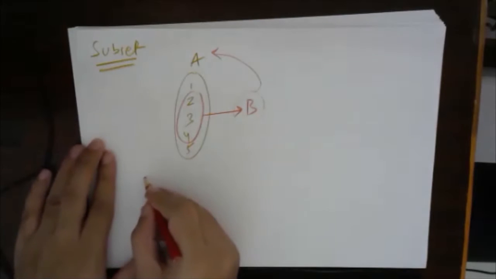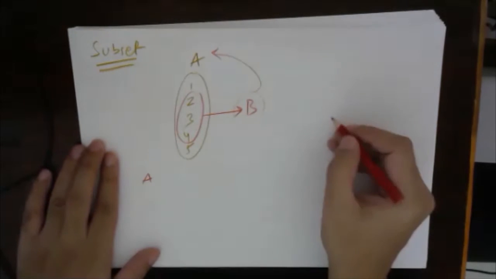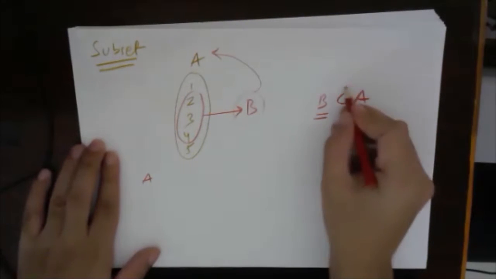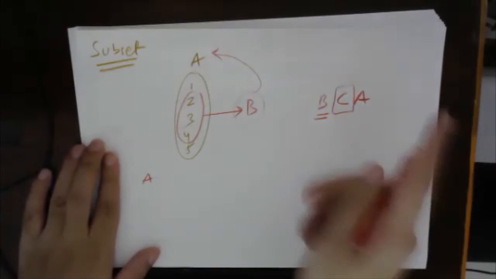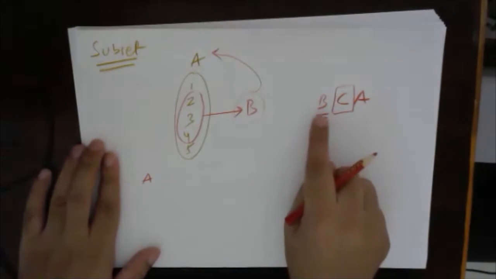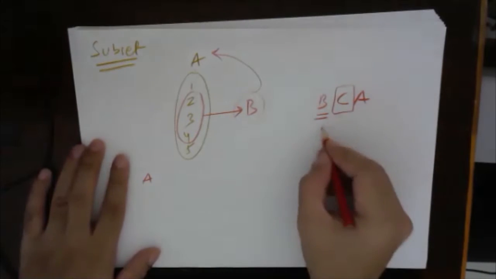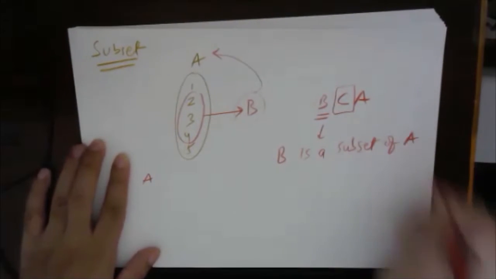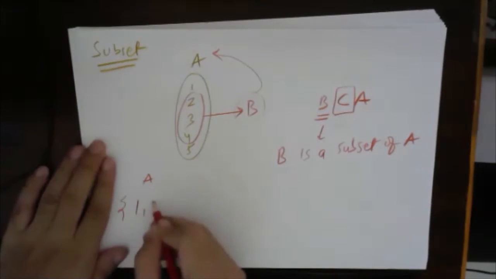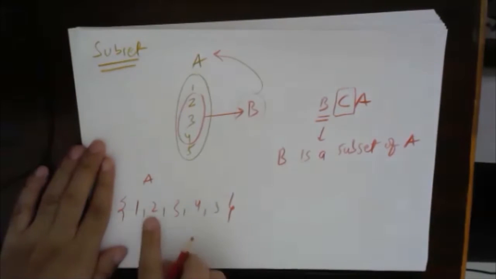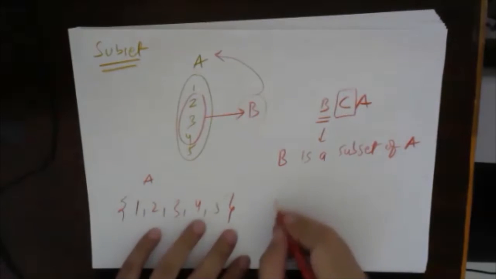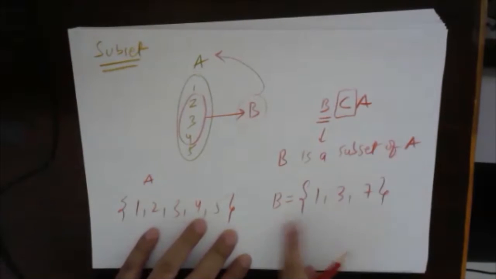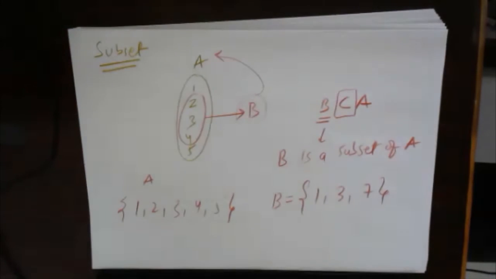The notation will be that B is a subset of A. This is the representation, the notation. So this means B is a subset of A, right? So suppose A has elements 1, 2, 3, 4, 5. Then tell me, can B be 1, 3, 7? If B is a subset of A, can B be this set?